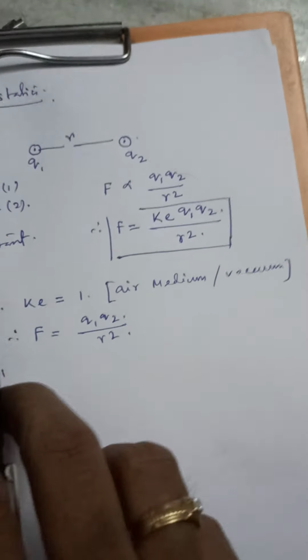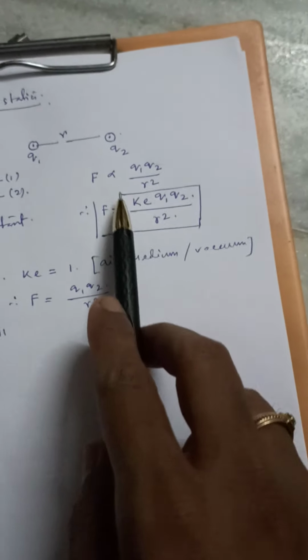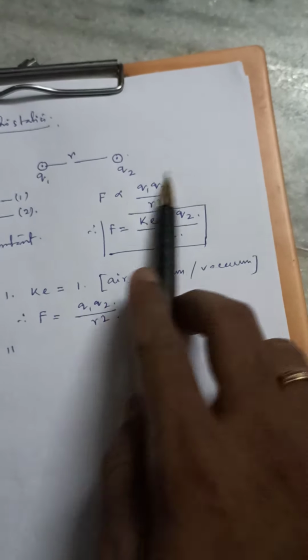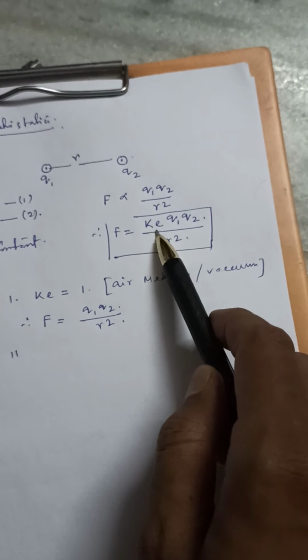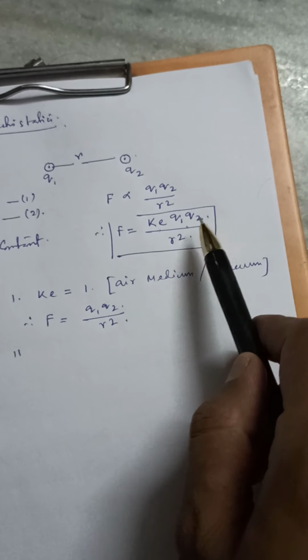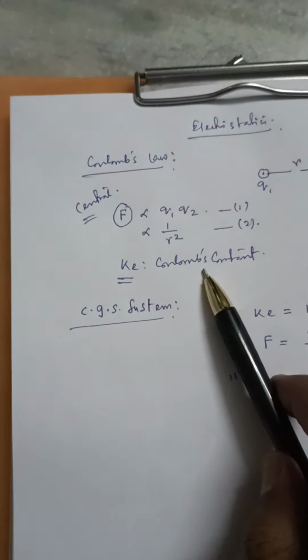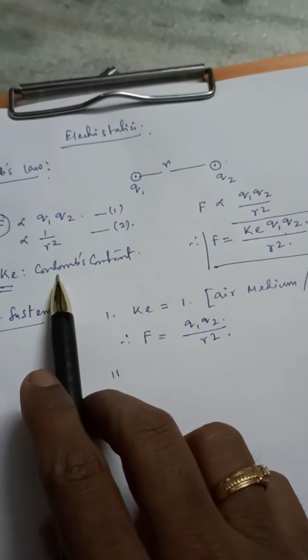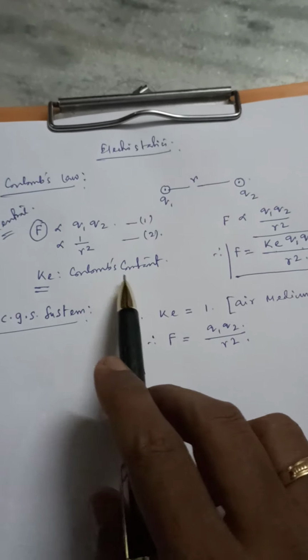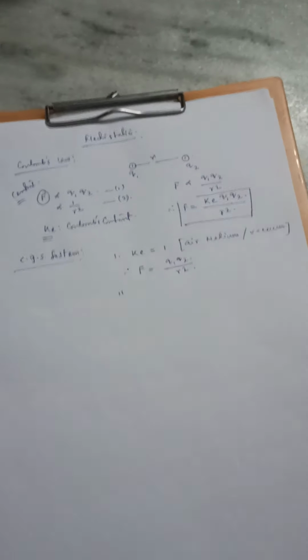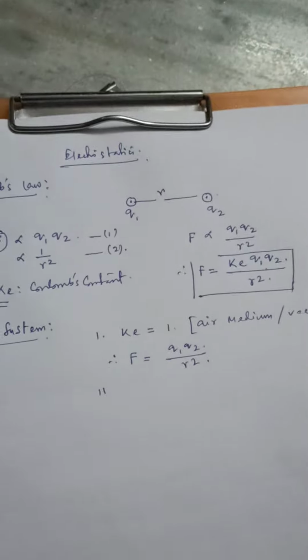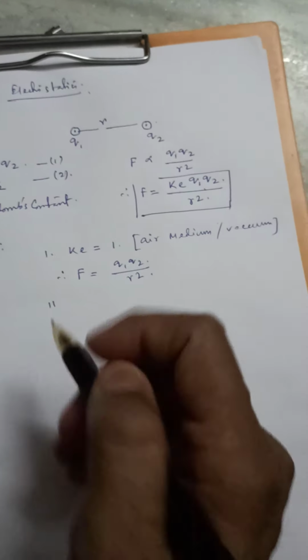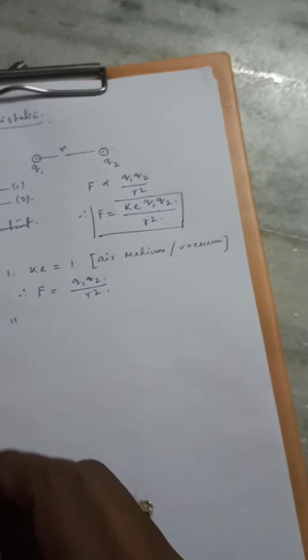Okay, so if I combine those, then there will be F proportional to Q1 Q2 by R square and F equal to some constant Ke Q1 Q2 by R square. That Ke is known as Coulomb's constant. Now this Coulomb's constant actually depends on the medium. যে মিডিয়ামের মধ্যে Q1 and Q2 চার্জেসকে রাখা আছে তার উপরে কিন্তু ভ্যালু অফ Ke ডিপেন্ড করে।